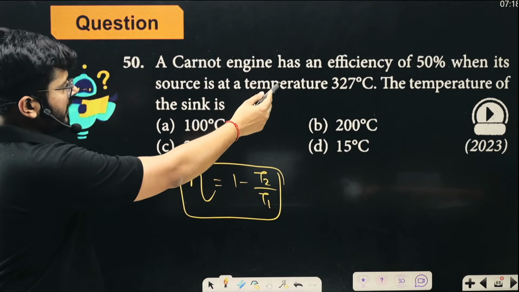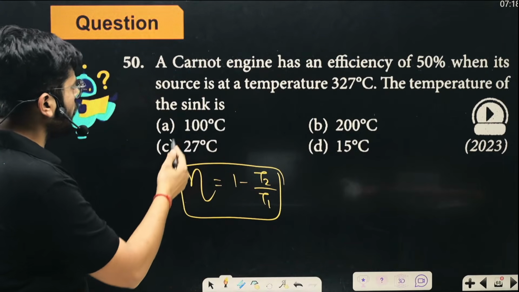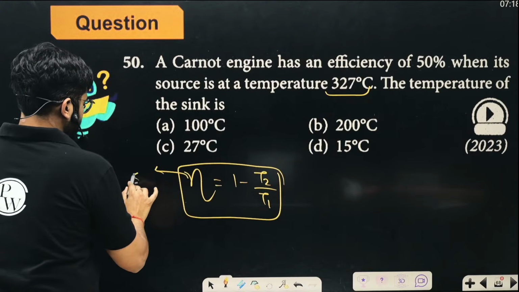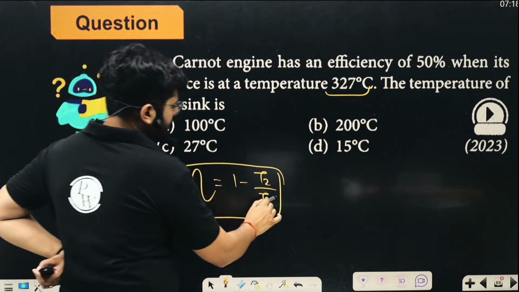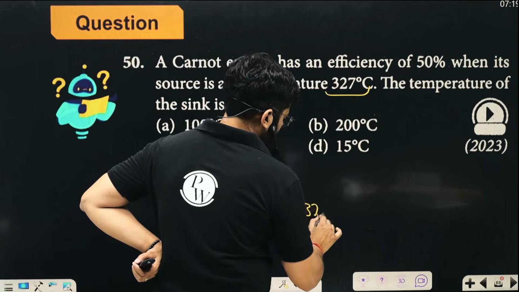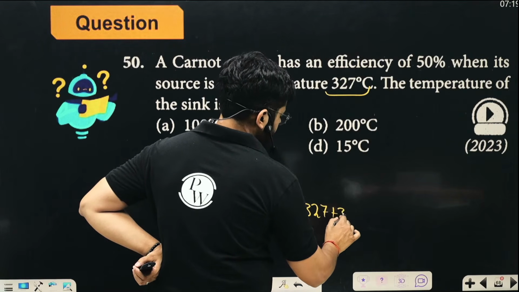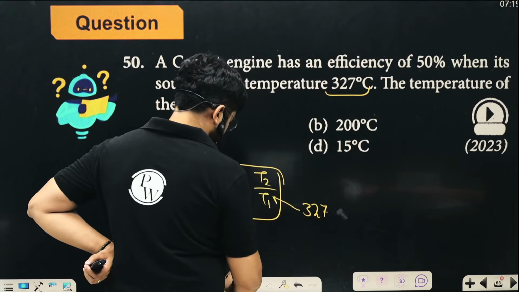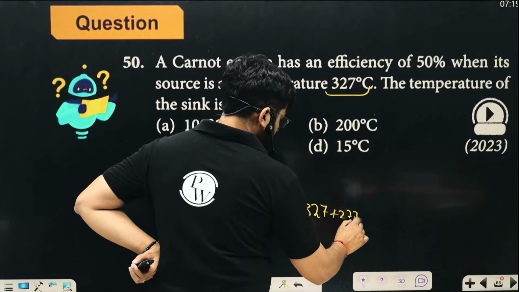The efficiency of the Carnot engine is 50% when the source is at the temperature of 327 degrees Celsius. So here you have to use Kelvin, right?